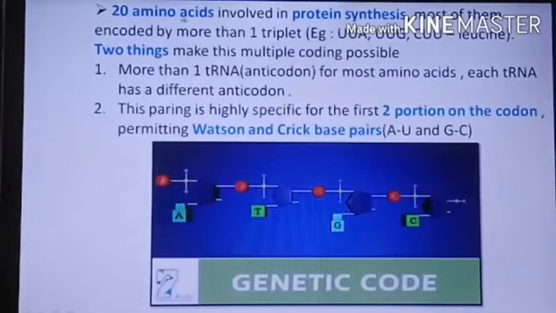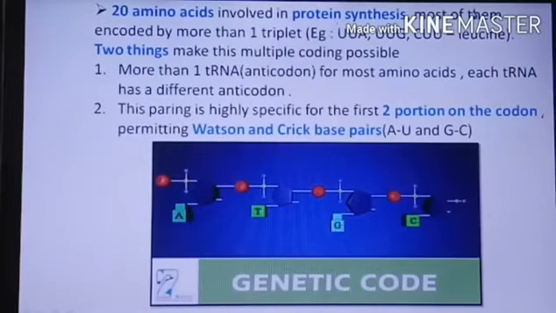Amino acids can be divided into 2 kinds, essential amino acids and non-essential amino acids. Essential amino acids are not synthesized in the body, so they are taken only through food. These 20 amino acids are involved in protein synthesis.